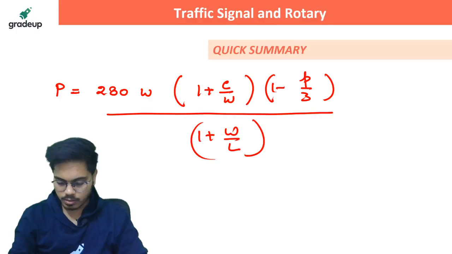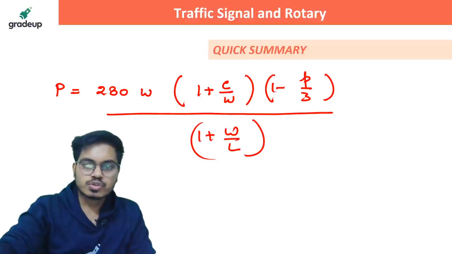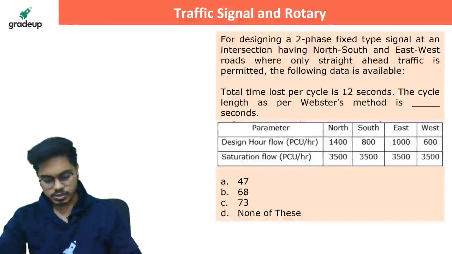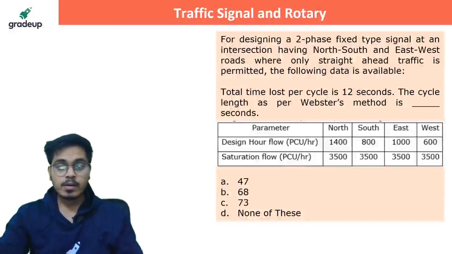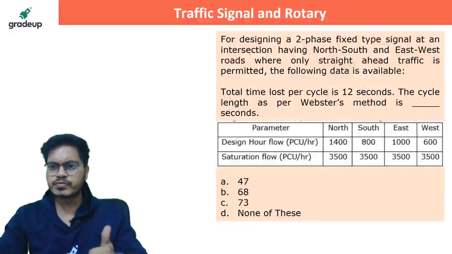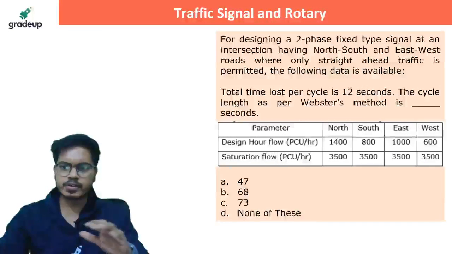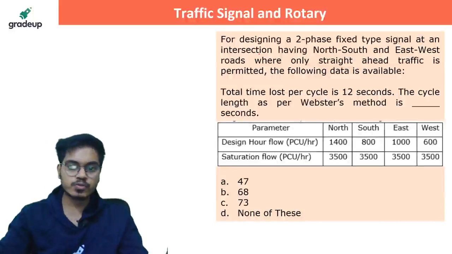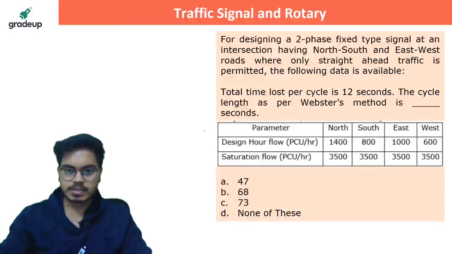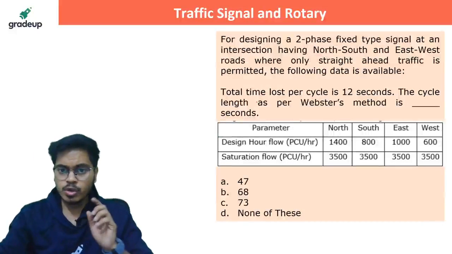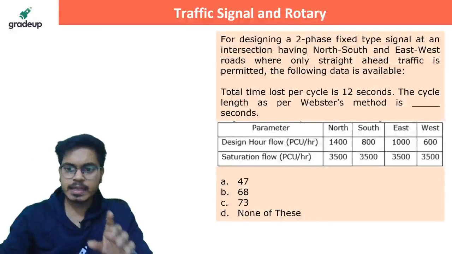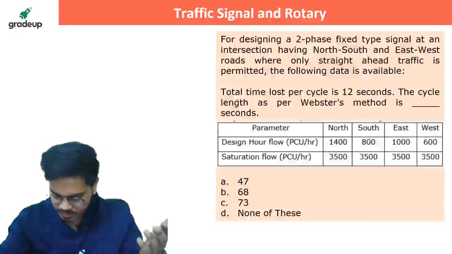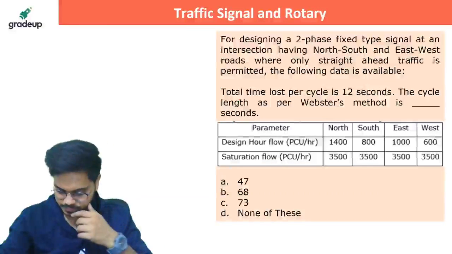All right, full power. So guys, this is the first question which you have to solve. Come on, just please solve this question with me. What does this say? For designing a two-phase fixed-time signal at an intersection having north, south, east, west roads where only straight-ahead traffic is permitted, the following data is available. Total time lost per cycle is given as 12 seconds. The cycle length as per Webster method would be?